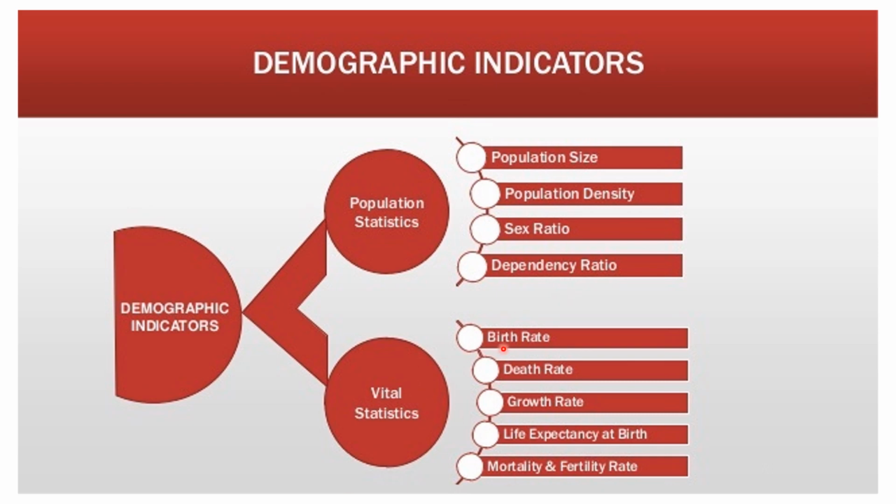Similarly, there are vital statistics also: birth rate, death rate, growth rate. These we discussed last time. One more thing is life expectancy at birth, which we will discuss in the current session. Again, mortality and fertility rates. The fertility rates were discussed in the last session. So these are the important demographic indicators.